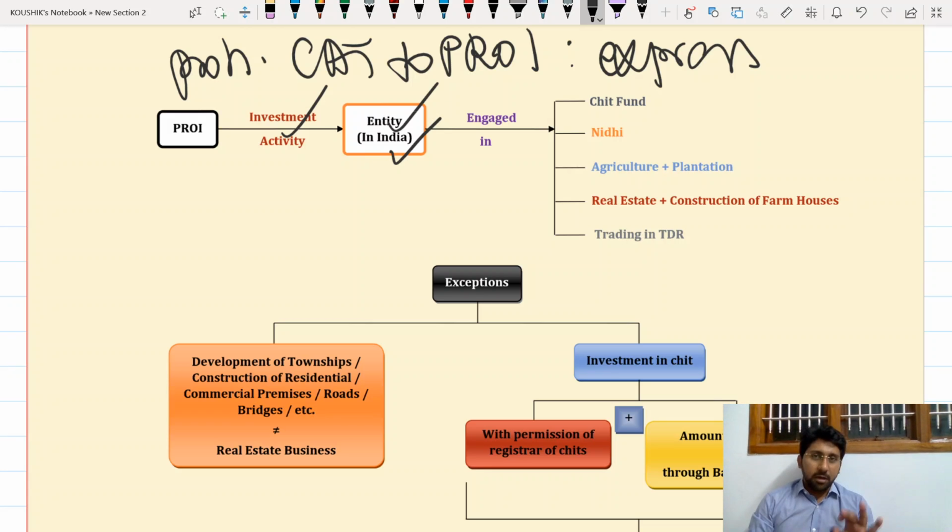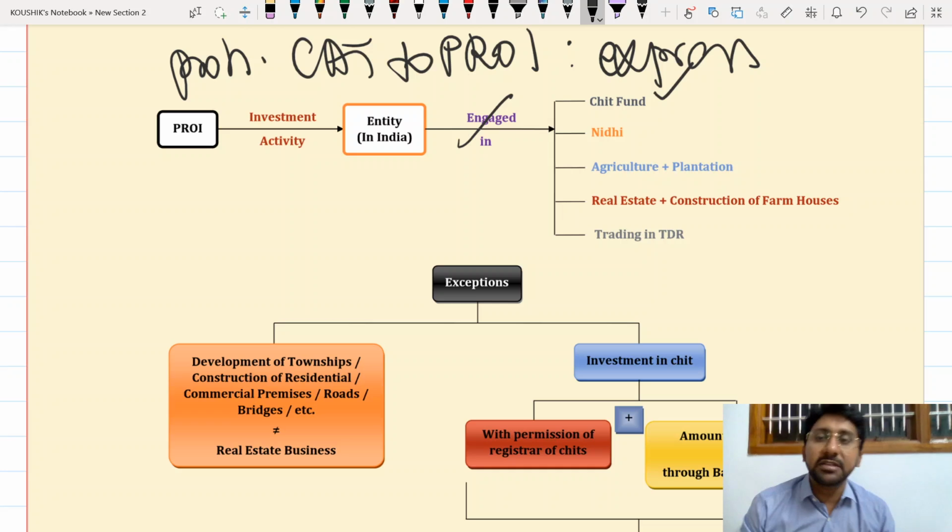I am a PROI. Everyone contemplate properly. Please speak out and revise. Revision helps you. So please read along with me. First one, I am a PROI. I am making which activity? Investment. Investment where? Entity. That entity is in India and that entity is engaged in any of the following businesses.